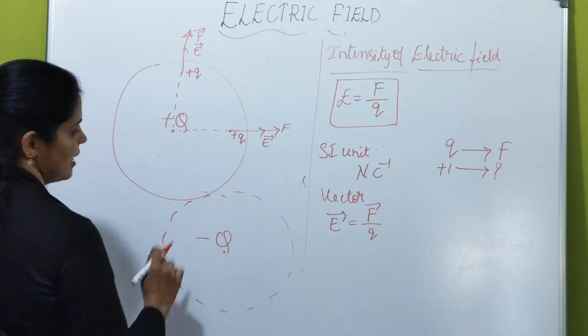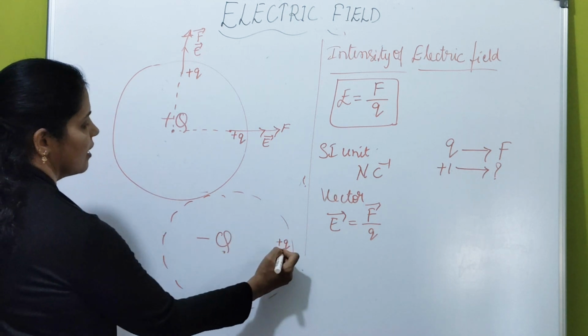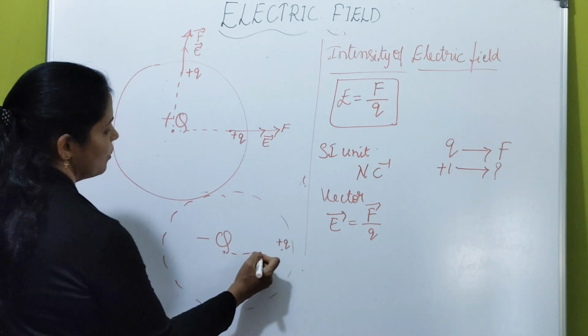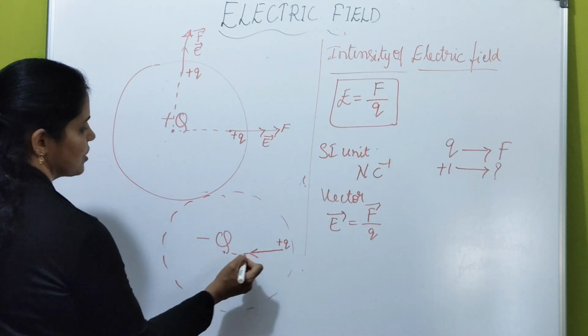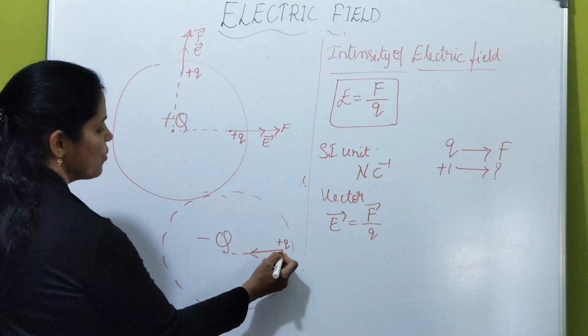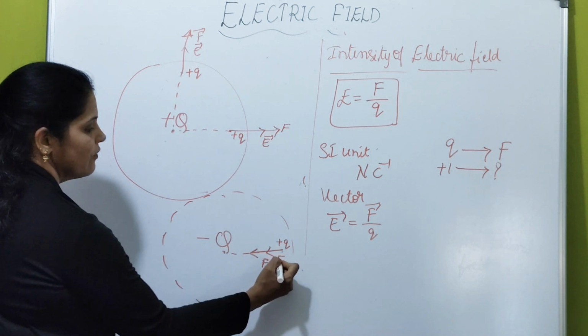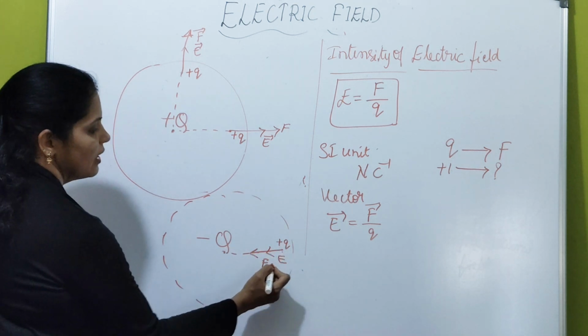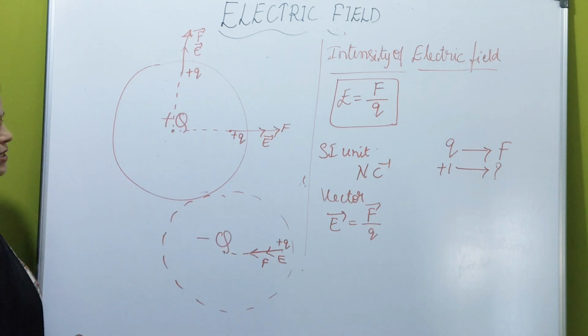Okay, source is negative. Then if I keep one positive test charge here, then what happens? You know that test charge experiences force of attraction. It experiences force towards the negative charge. Then this will be the direction of electric field. So, electric field always acts along the direction of force experienced by test charge.